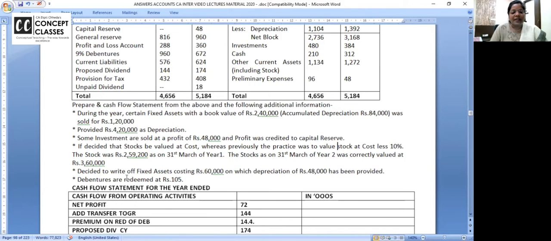This one. Decided to write off fixed asset costing 60,000, on which depreciation of 48,000 has been provided. Listen, this asset is over. There was one more asset. Original cost was 60,000. Depreciation is 48. So what is the WDV today? 12,000. And it is written off, scrapped. It's not sold.